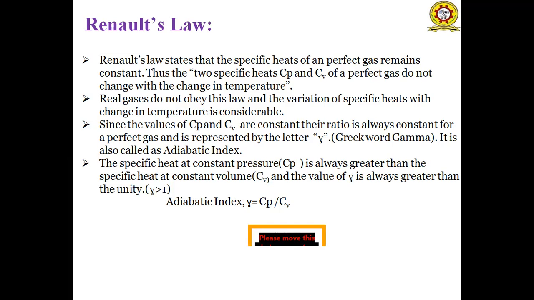Since the values of Cp and Cv are constant, the ratio of Cp and Cv is also a constant, which is represented by the letter gamma. Gamma is called the adiabatic index. The specific heat at constant pressure is always greater than the specific heat at constant volume, because when heat is added at constant pressure, its value is greater than Cv. So Cp is always greater than Cv, and the ratio Cp by Cv, that is the gamma value, is also greater than 1. So the adiabatic index gamma is equal to Cp by Cv.